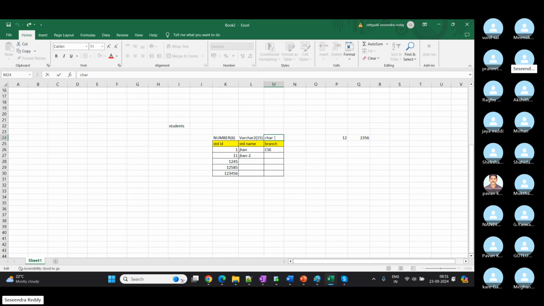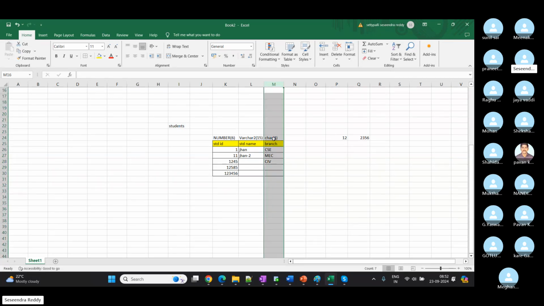And here also, for branch, let's say by default we are following 3 characters, like CSC, mech, civil. So we are following 3 character coding, right? We are going to say only CSC, mech, civil for branch name representation. That's why I gave character, which is fixed length. This difference I will explain. So we'll start creating the student table now.